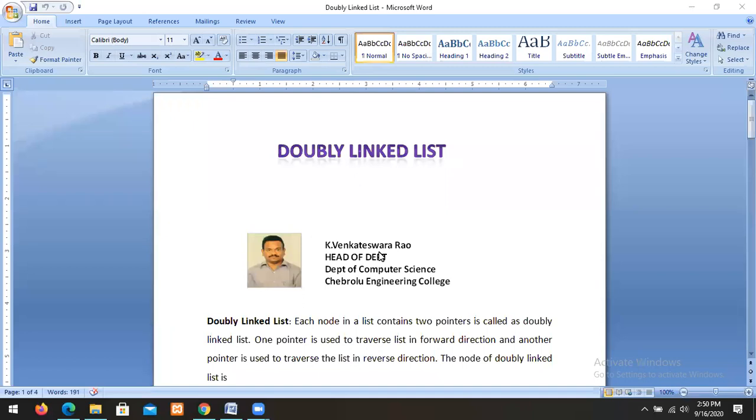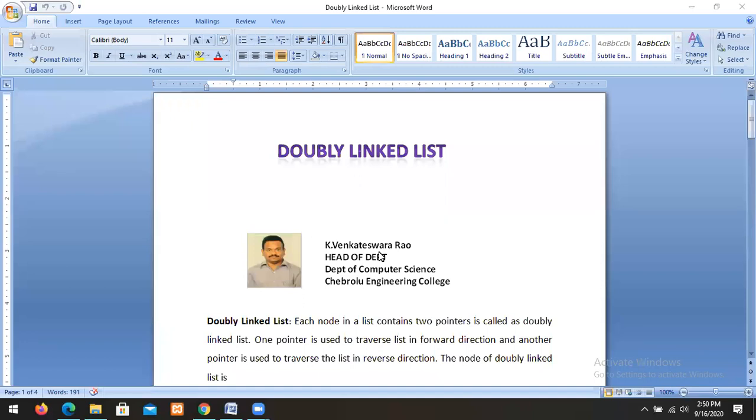One pointer contains the address of the next node. Another pointer contains the address of the before node. That's why we take 2 pointers. One pointer contains the address of the next node, another pointer contains the address of the before node. Such a list we call a double linked list.